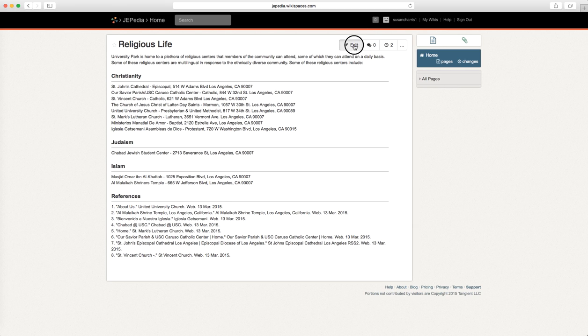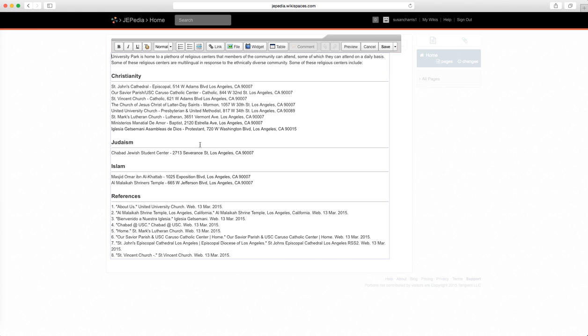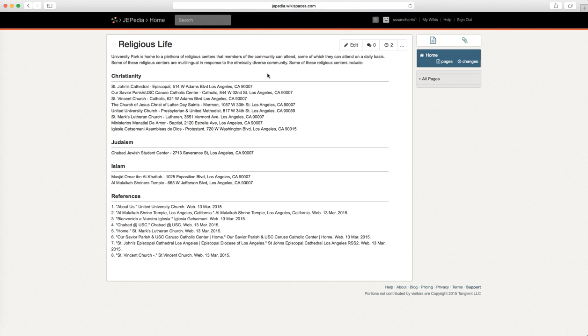You could either edit the page by clicking here and editing the content directly in this editing page, or alternatively, you could see what other kinds of information has been posted about religion and religious life on the wiki. To do that, go up here to the search menu at the top of the page. The search menu is not very sensitive. For example, you can't simply type religio to bring up all words that have that portion of the word, such as religion or religious. It will only search for complete words.